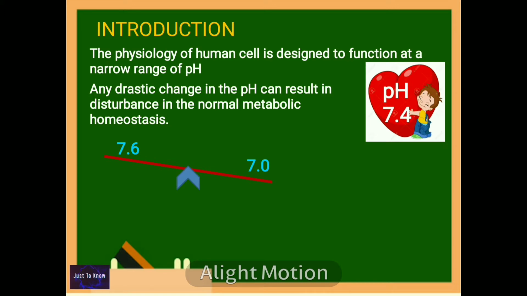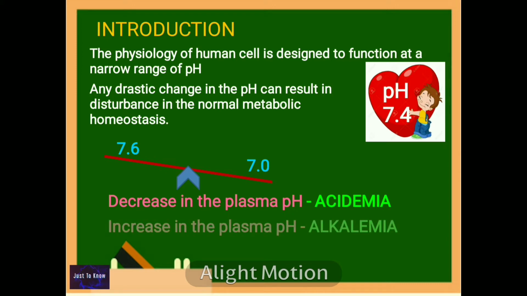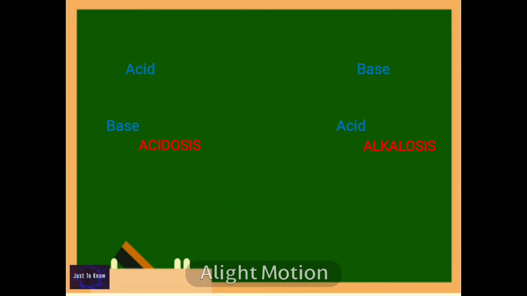If the cause is decreasing the plasma pH, bringing it below 7.4, then the condition is called acidemia. Or if the cause increases the plasma pH above 7.4, then the condition is called alkalemia. The clinical disorders associated with acidemia and alkalemia are called acidosis and alkalosis correspondingly.